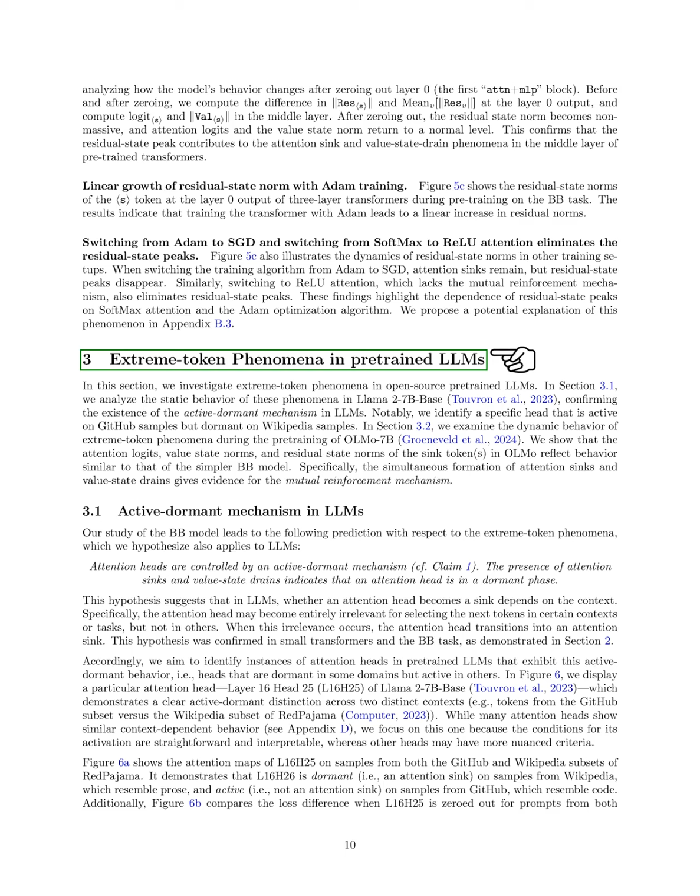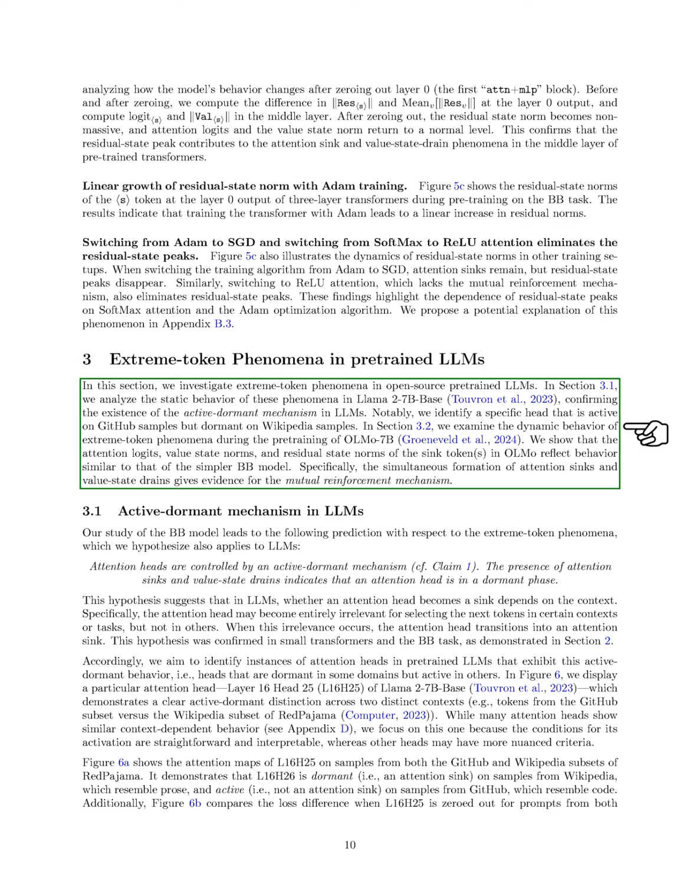Next, we investigate extreme token phenomena in open-source pre-trained large language models, LLMs. In our analysis of Llama 2-7B base, we confirm the presence of an active-dormant mechanism, noting a specific head that is active with GitHub samples but dormant with Wikipedia samples. We then examine the dynamic behavior of extreme token phenomena during the pre-training of Olmo 7B.